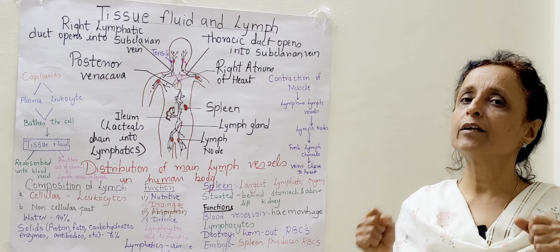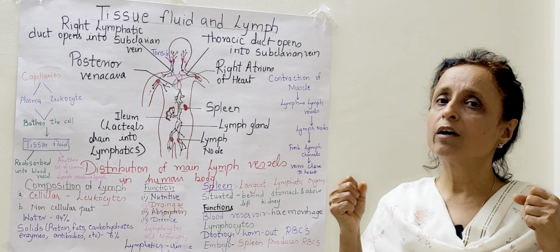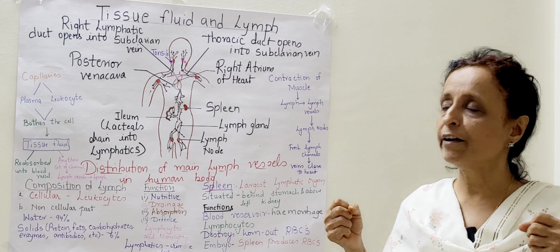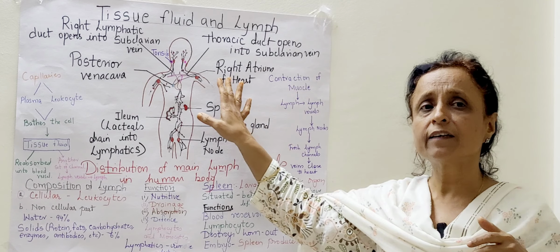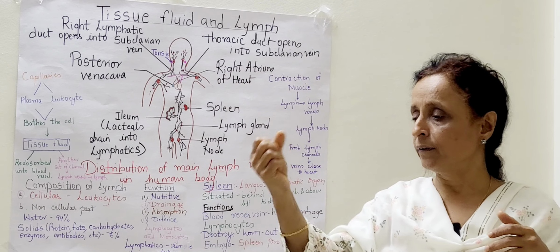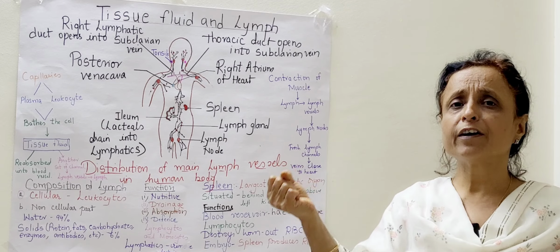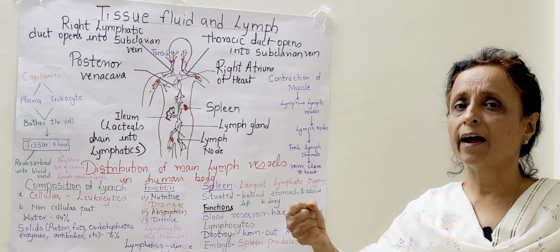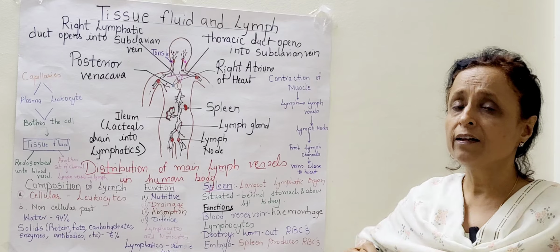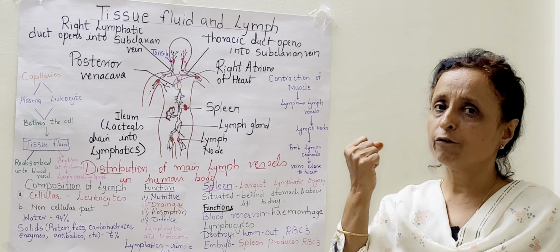They protect the body from local injury, local infection. So supposing there is some infection, some cut in your hand, then you can feel it at the axil of your arm.